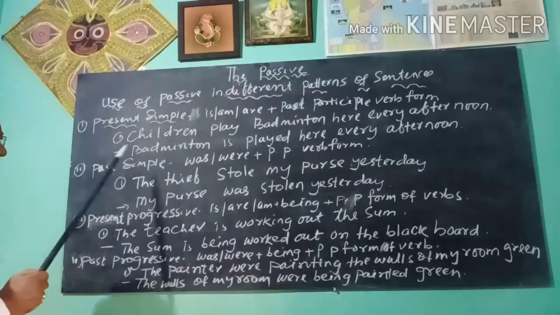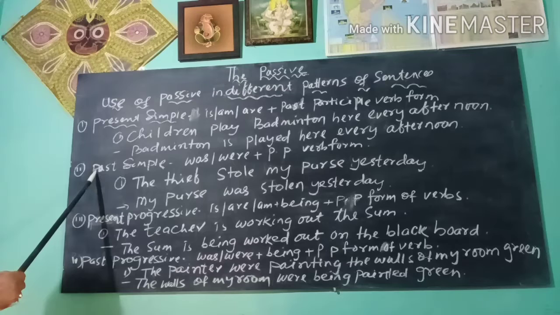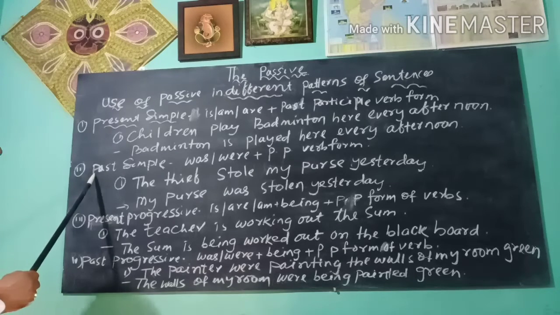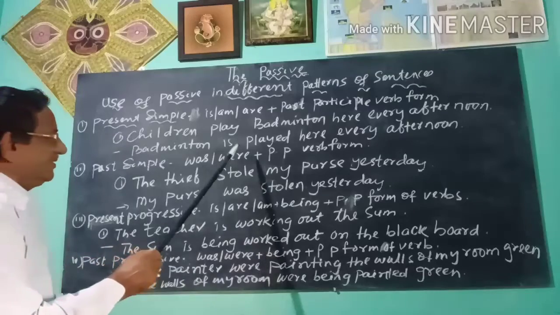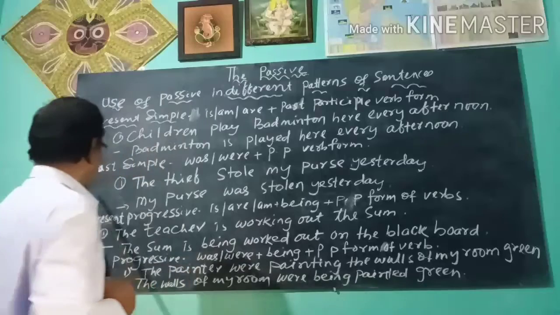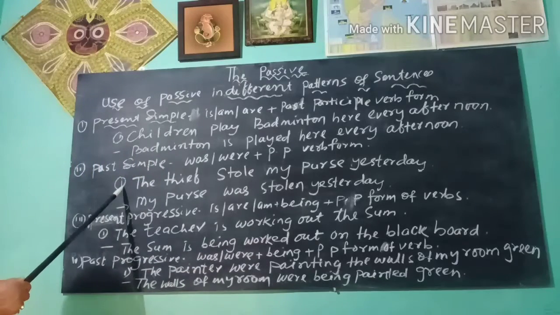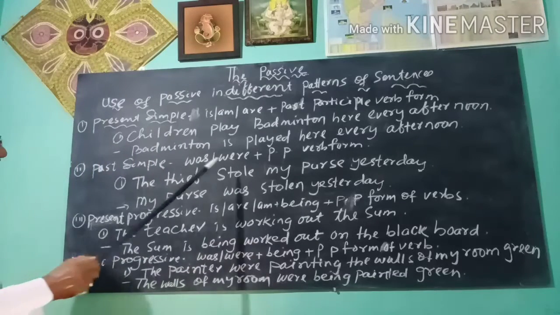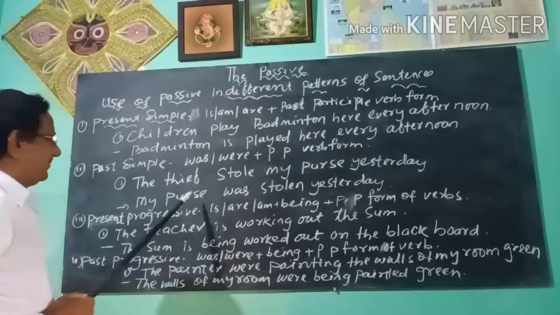Now you see past simple. The verb changes to was, were plus past participle verb form. You see the sentence, the thief stole my purse yesterday.